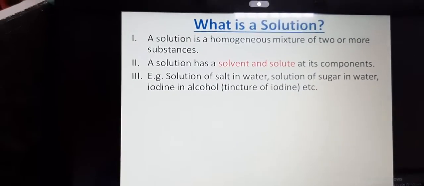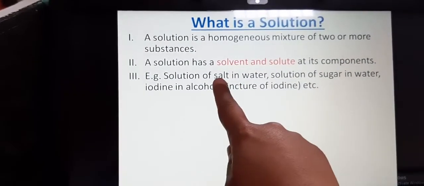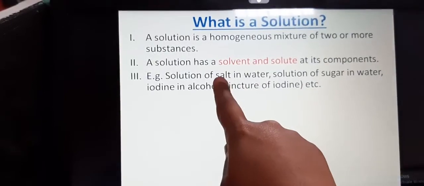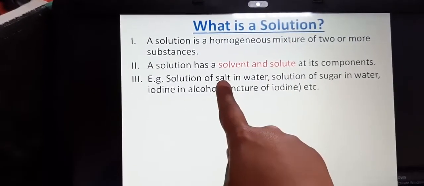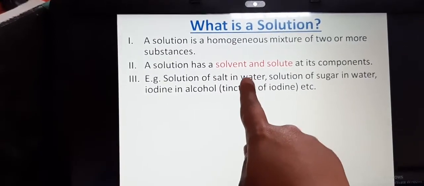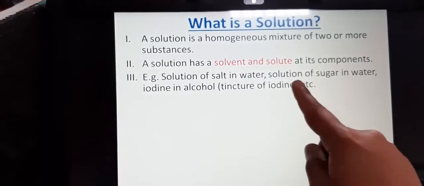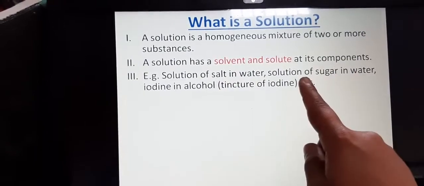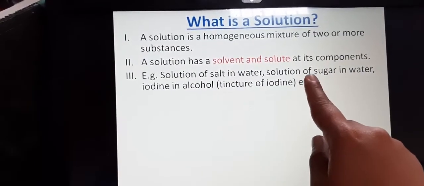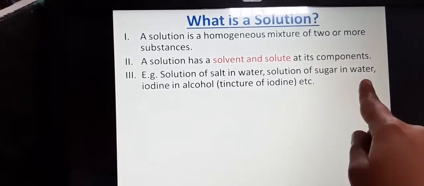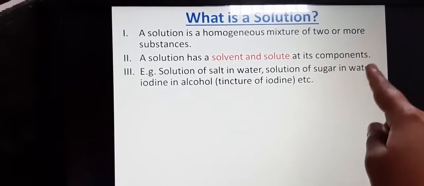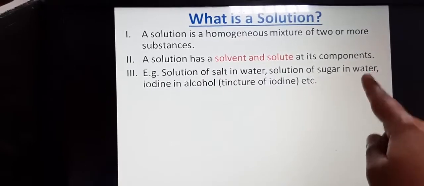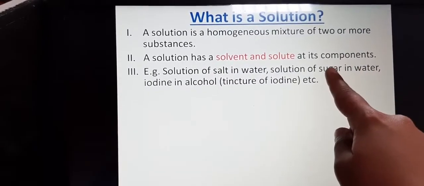If we take the example of a solution of salt in water, what will we see? Salt is the solute and water is acting as the solvent here. Solution of sugar in water. Here, sugar is a solute because it is dissolved in a solvent, and water is a solvent because it is the liquid, that component of the solution in which the solute is dissolved.